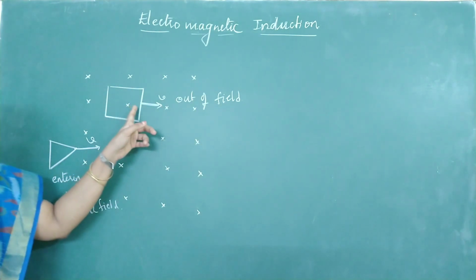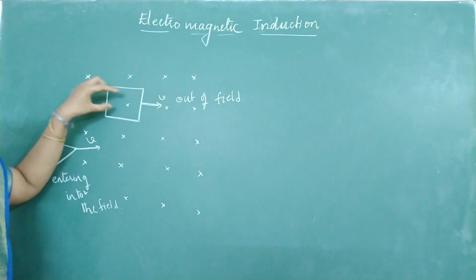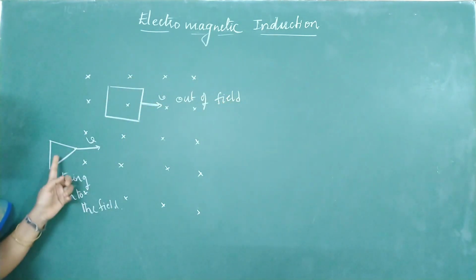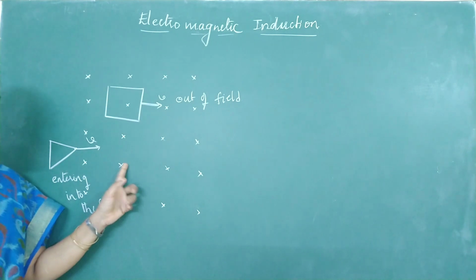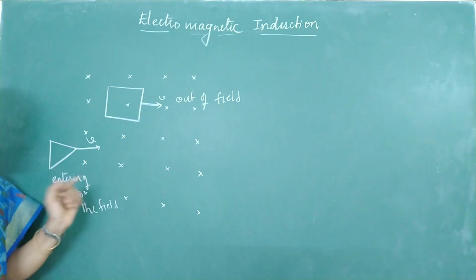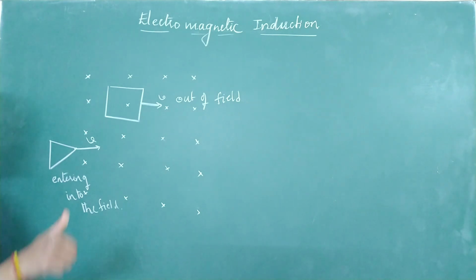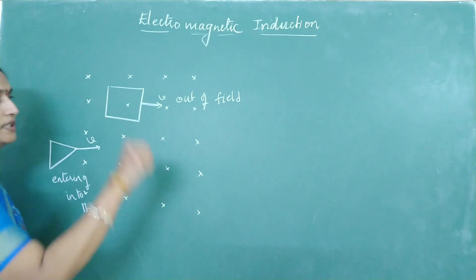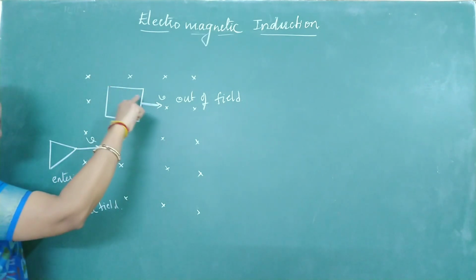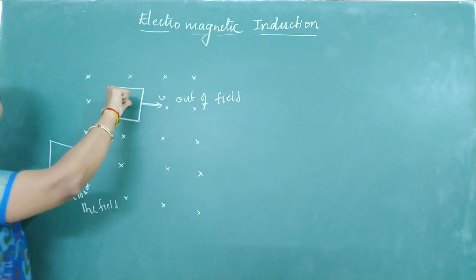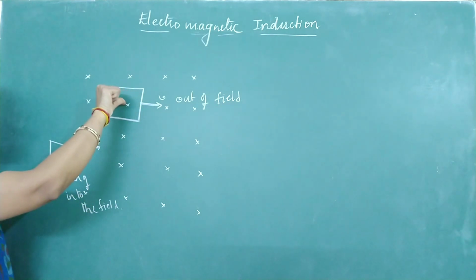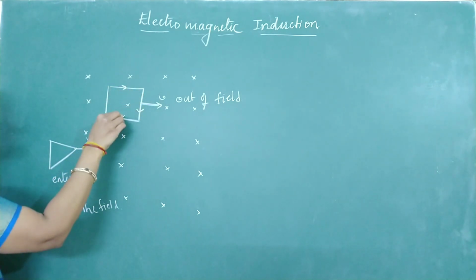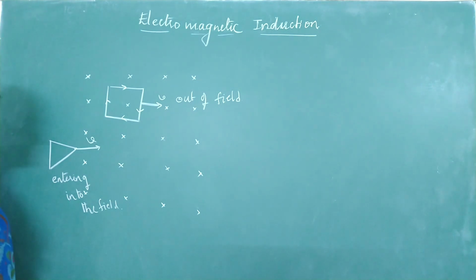See, you can understand when it is coming out of the field, the number of field lines passing through it will decrease. As it is coming out, flux is going to decrease. Since this triangle is entering the magnetic field, flux is going to increase. So start applying the rule. Put your thumb in the direction of magnetic field or flux. See, the crosses indicate the magnetic field. Put your thumb inside. Since this square loop is coming out, we know the field is decreasing. Decreasing, do not invert. Curl the fingers of your right hand. This is how you can get the direction of induced current.